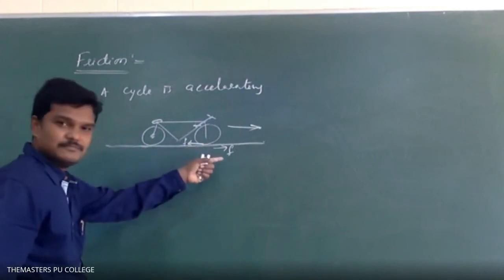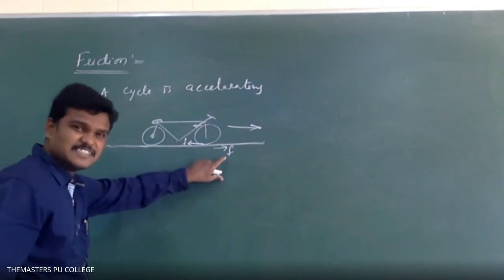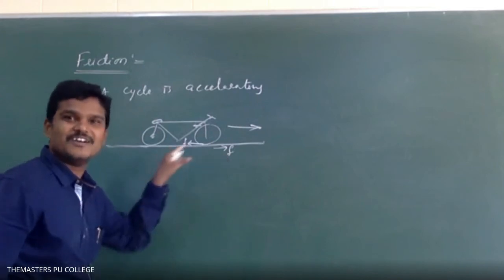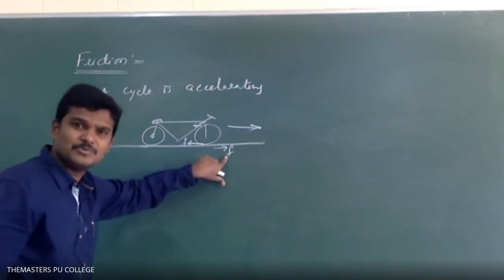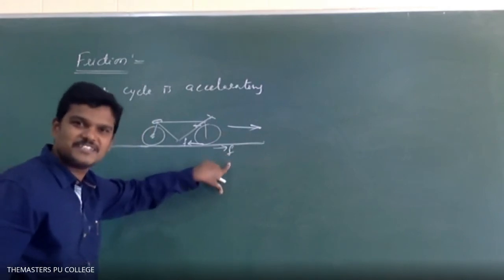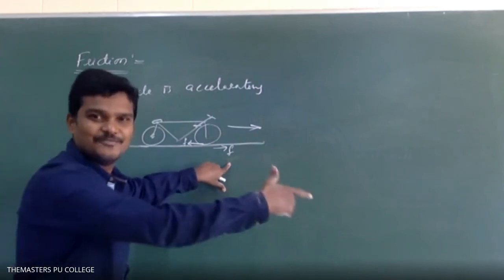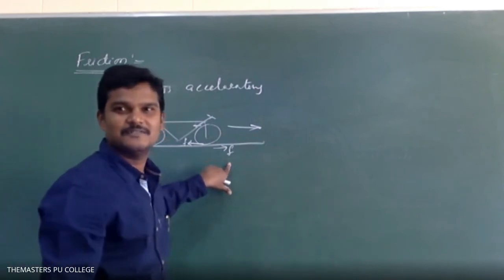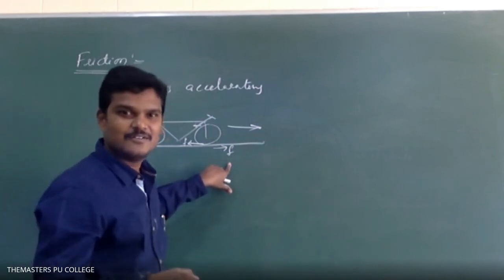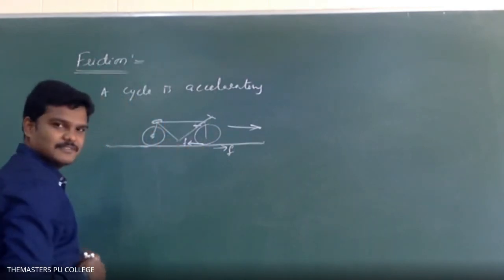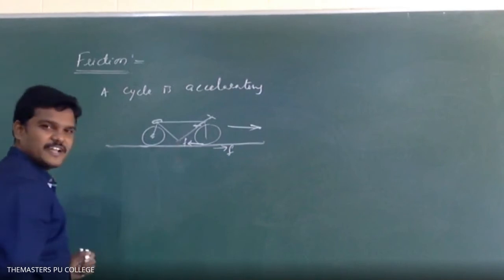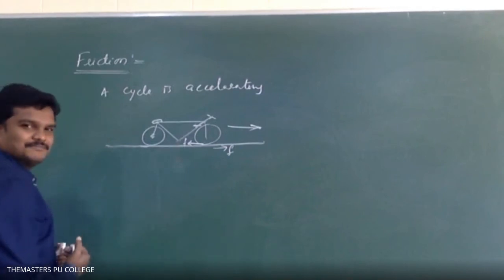And on the floor, friction. This is the reason to move the body on a floor. If this is not there, the body will not move. Actually, this is the main reason to move the body. We are moving on a floor because of friction. Now here, frictional force is acting in the backward direction on the front tire. What about the back tire?